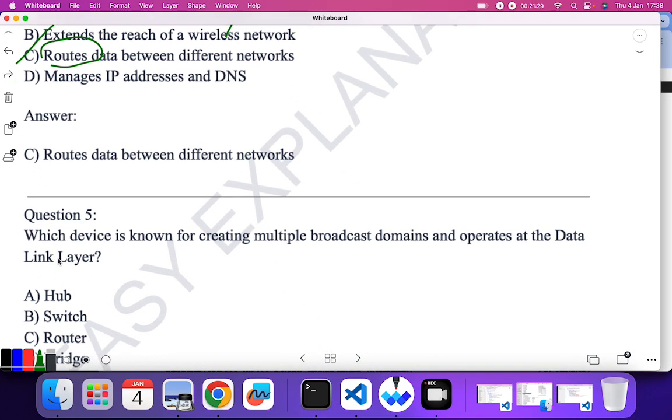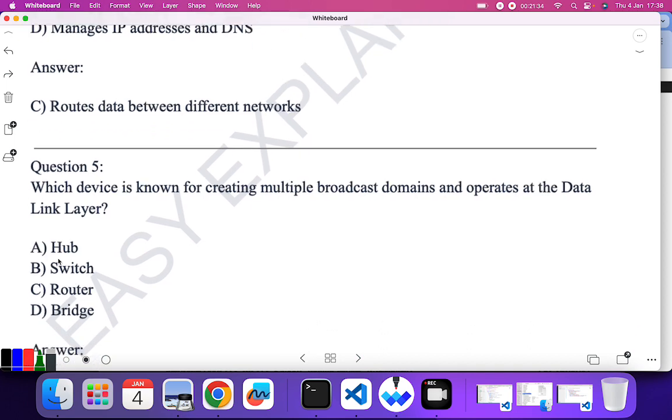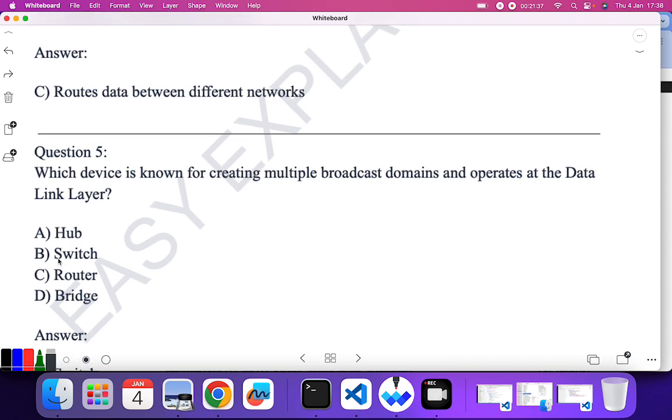Which device is known for creating multiple broadcast domains and operates at the data link layer? Okay, multiple broadcast domains and operates at the data link layer. So hub, no, it is not used to create multiple broadcast domains. It only operates on a single domain, I think. Switch operates at the data link layer, and hub operates at the physical layer. Okay, so we have been given the data link layer. Switch, yes, it is used to create multiple broadcast domains and operates at the data link layer.